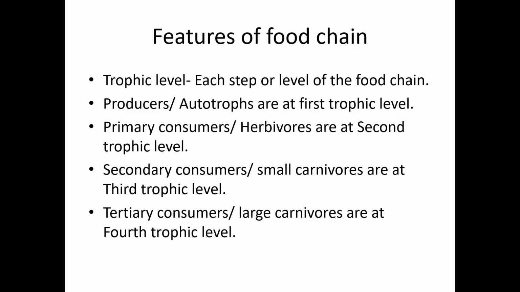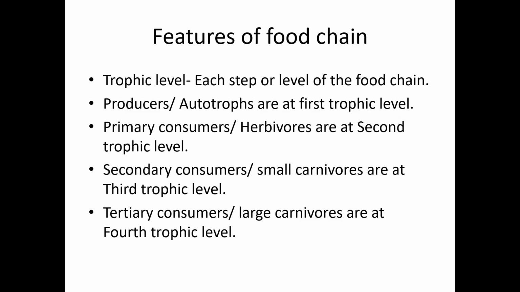And always the first trophic level includes the producers. Producers are the autotrophs. We know producers are the green plants which trap the sunlight, and using the energy from the sun they prepare their own food, and they are included in the first trophic level.